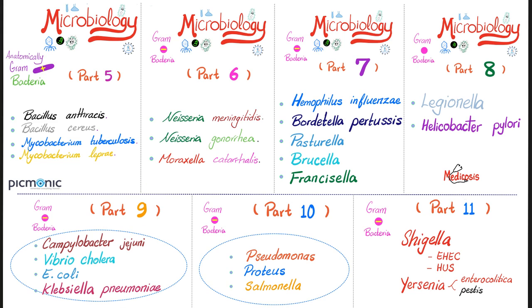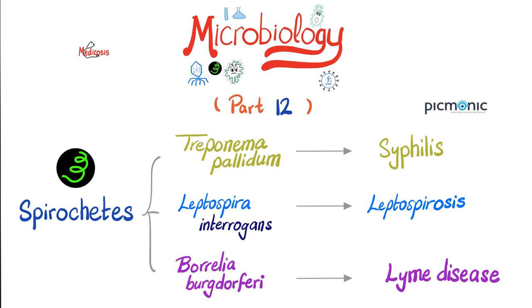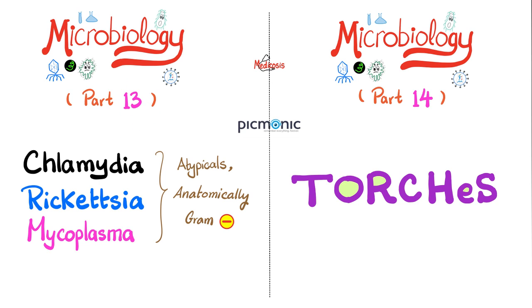In part 9, we conquered Campylobacter jejuni, Vibrio cholerae, E. coli, and Klebsiella. Part 10 was on Pseudomonas, Proteus, and Salmonella. In part 11, we discussed Shigella and Yersinia. Part 12 was about the spirochetes, Treponema pallidum, which causes syphilis, Leptospira, which causes leptospirosis, and Borrelia burgdorferi, which causes Lyme disease. In part 13, we talked about Chlamydia, Rickettsia, Mycoplasma, and in part 14, we talked about the TORCH infections.